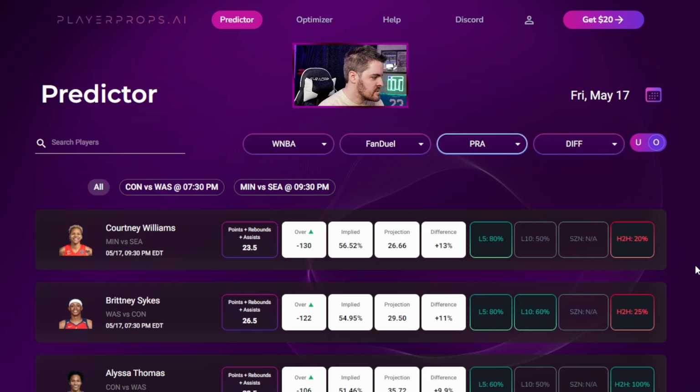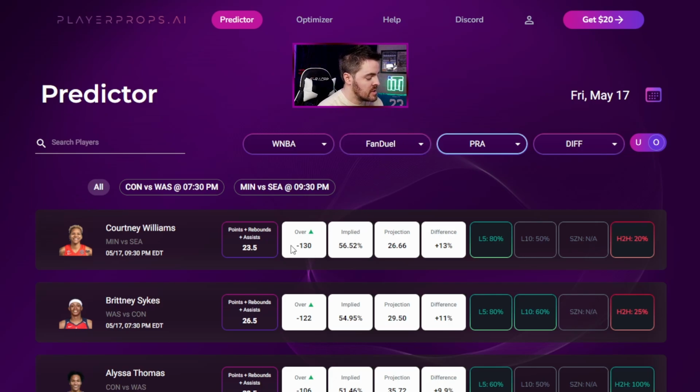There's nobody that has a really sexy difference on PRA. Courtney Williams is up top with 13%, and the true value difference is 3.16. The line is nice. FanDuel is saying that she has a 56.52% chance of going over. These numbers, again, are what the sportsbooks are saying, what FanDuel is saying, because that's what's selected here.